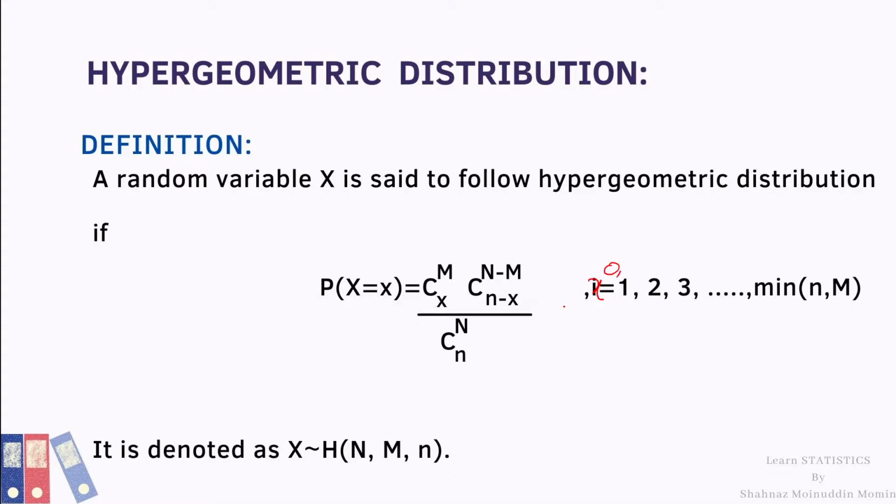A random variable X is said to follow hypergeometric distribution if its probability mass function is probability X equal to x is mCx multiplied by (N minus M)C(n minus x) divided by NCn, where x is 0, 1, 2 up to minimum of n and M. It is denoted as X follows H(N, M, n).